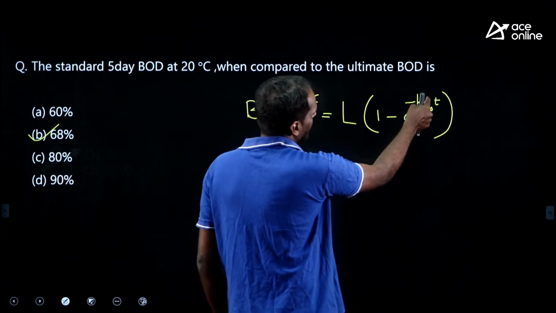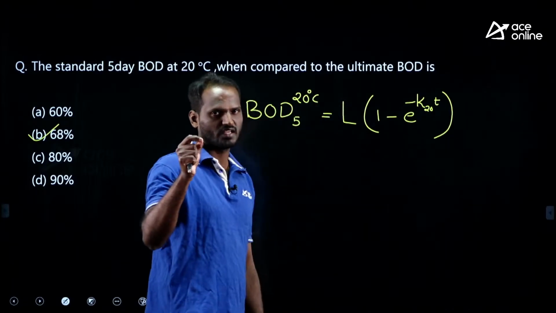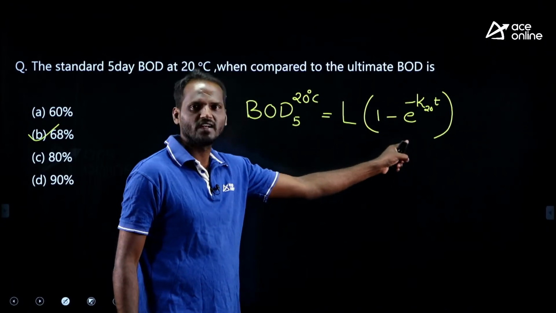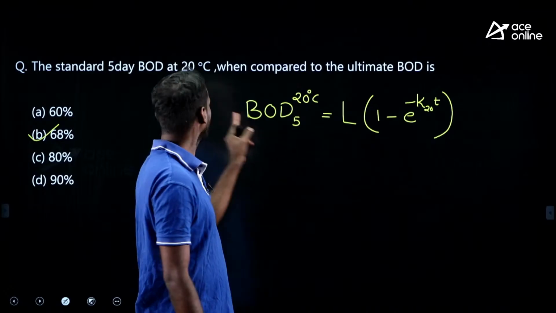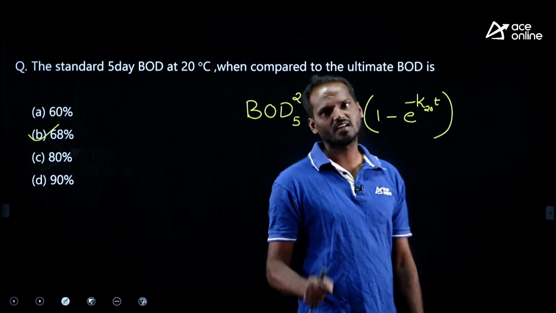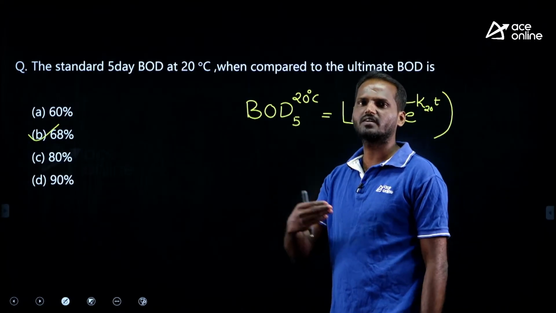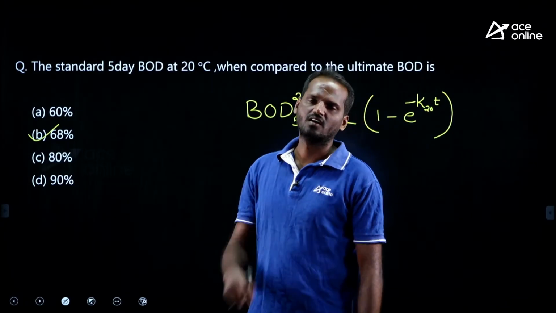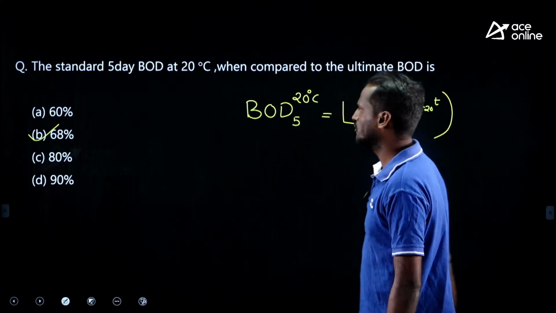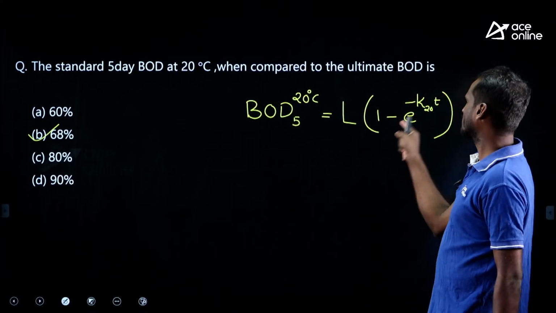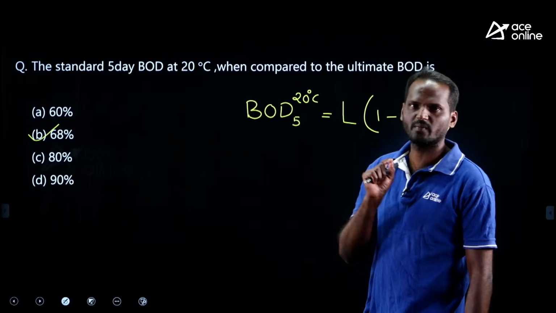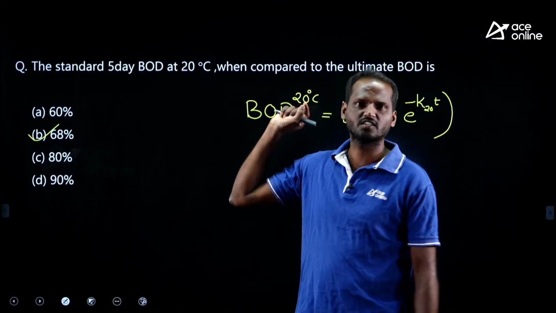If you substitute k20 value of 0.23 for 5 days, you will get the 0.68 something answer. But remember, that is what, 68%. Generally it is 2/3 of ultimate BOD is the 5-day BOD. Generally 70% of the organic matter is decomposed in 5 days, we assumed. Not an assumption, you can solve also. K20 is 0.23, by considering that you can arrive at 68% only.